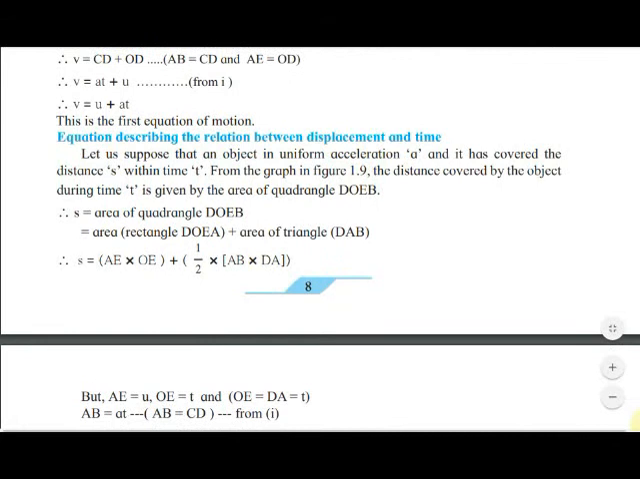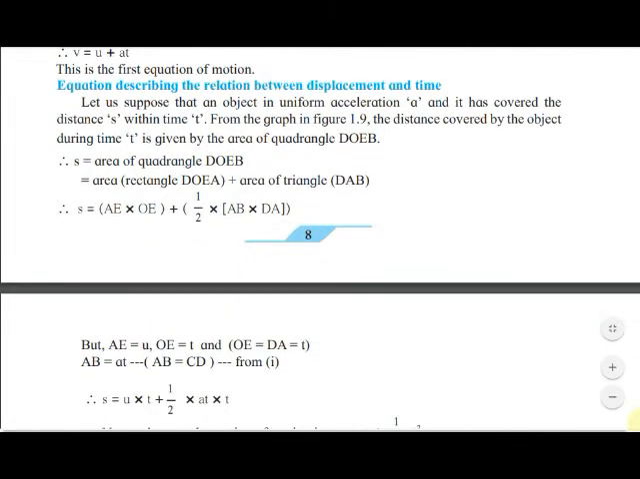What is given? AE is equal to U, OE is equal to T. So OE is equal to DA is equal to T, meaning DA also is equal to T. AB is equal to AT. AB is equal to CD from equation 1.